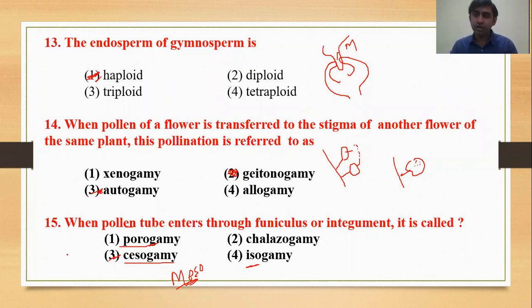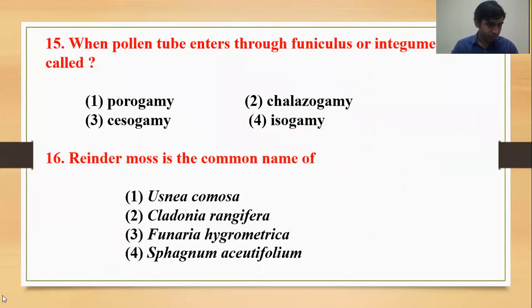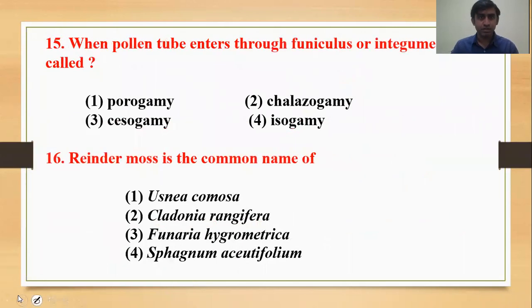Now we are moving to the next question, question number 16. Reindeer moss is the common name of, the names are given. So figure out which is the correct answer. The correct answer will be this: Cladonia rangifera is the common name for reindeer moss.